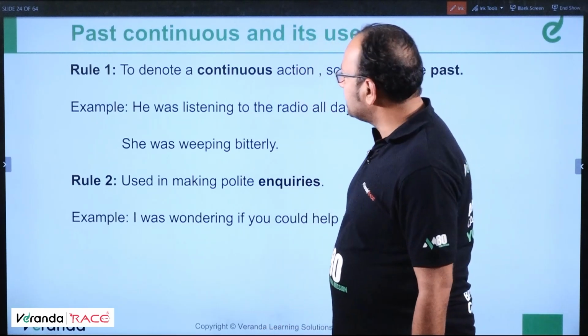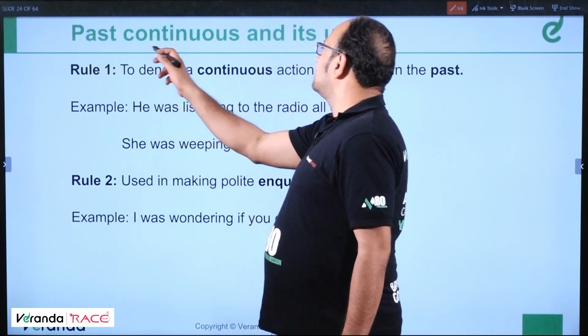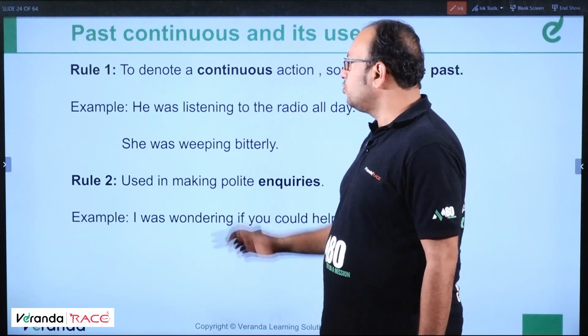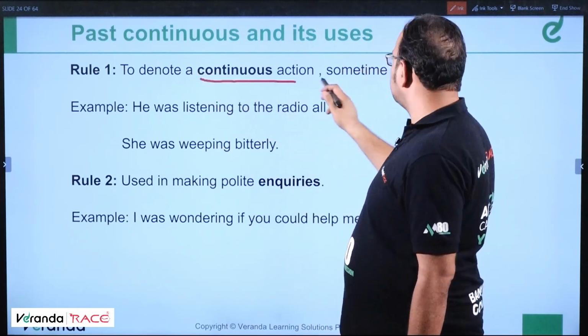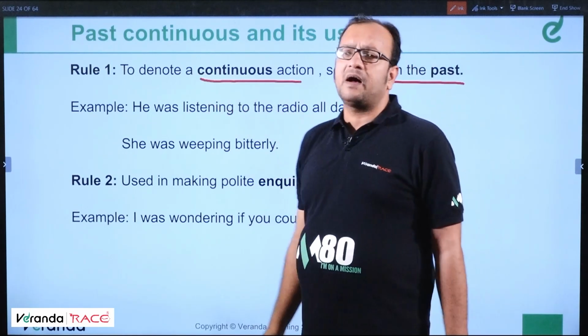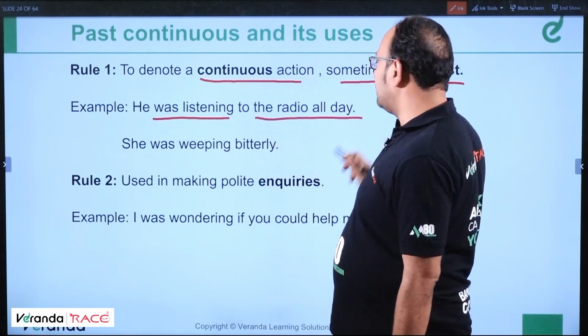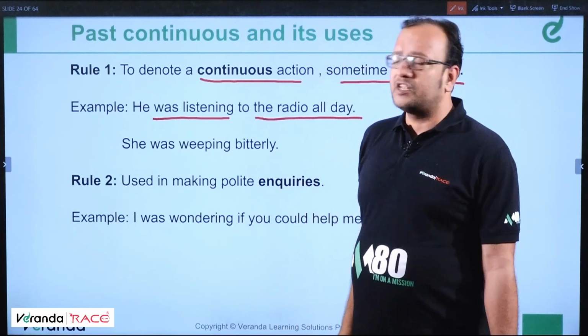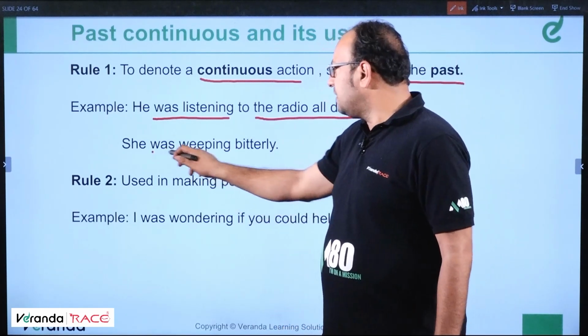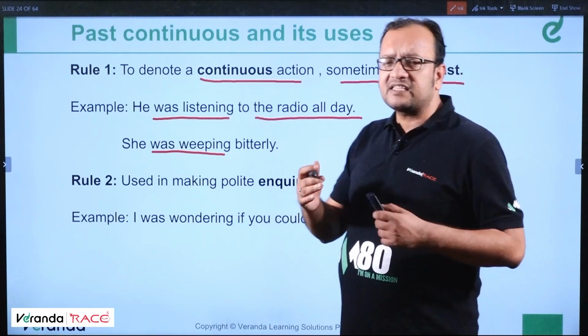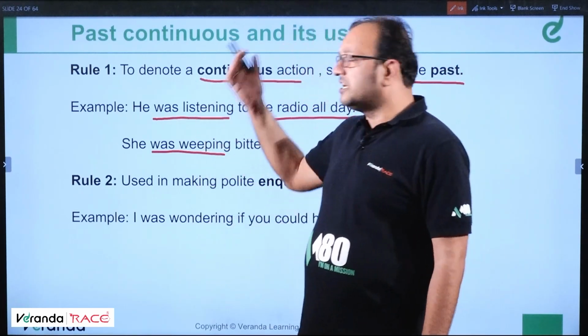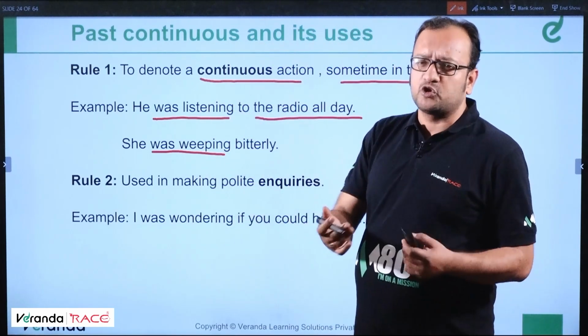Rule 1. We are now going to discuss the past continuous tense and its uses. To denote a continuous action sometime in the past, we use the past continuous tense. Example: He was listening to the radio all day. She was weeping bitterly. So past continuous is used to denote a continuous action in the past most of the time.